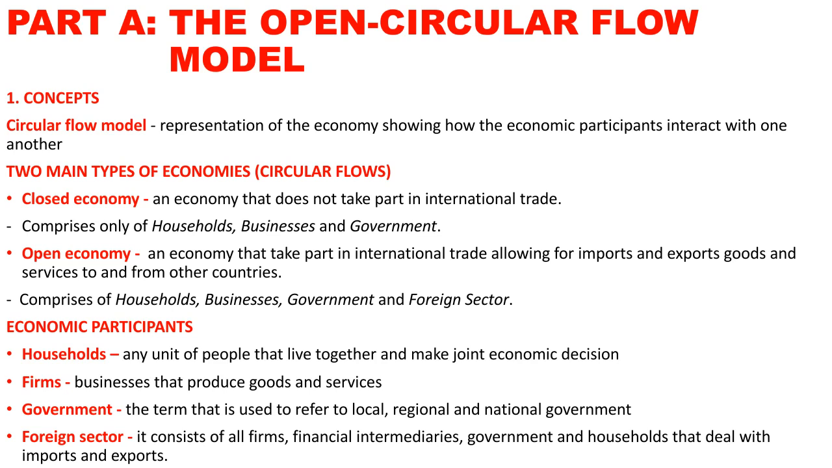And what does this open economy look like? Guys, an open economy comprises households, businesses, government, and the foreign sector. So you see the main difference. The main difference between a closed economy and an open economy is that an open economy includes the foreign sector, but a closed economy excludes the foreign sector. Very important. Are we still together, guys? Yes. So we are now going to move to the economic participants, where we have to briefly discuss what the economic participants are that we have in our economy.